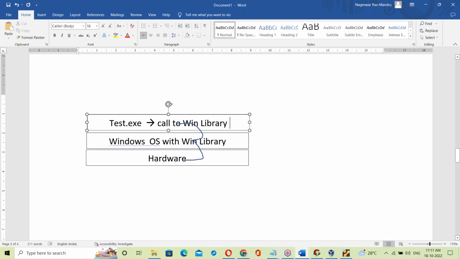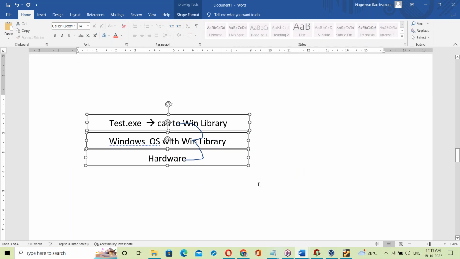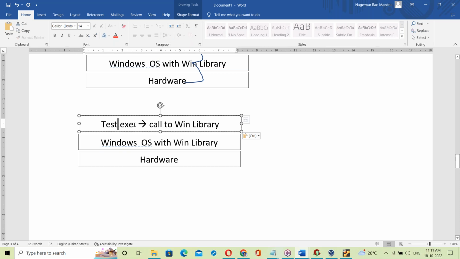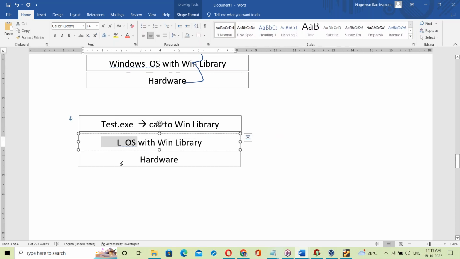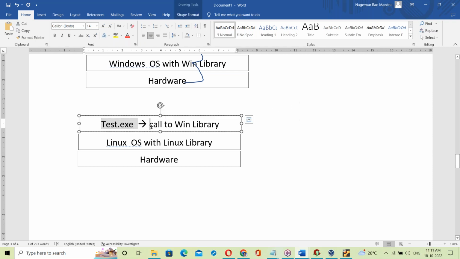So this is on Windows OS. Now the same exe file on Linux OS. When you run it on Linux base, with the Linux library, what happens here? We get the test.exe file, and it will try to call the Windows library.